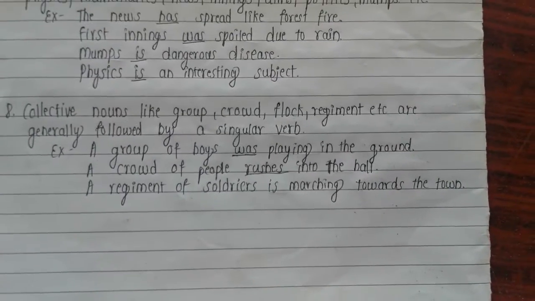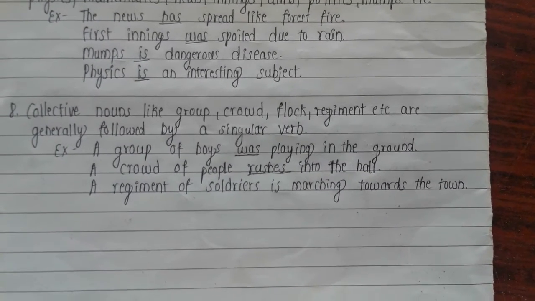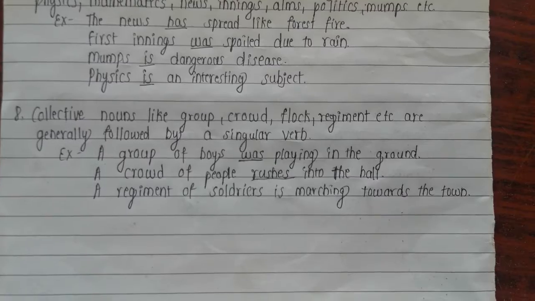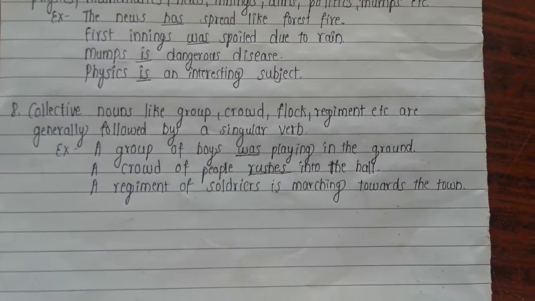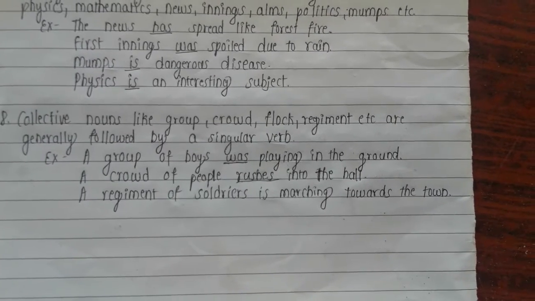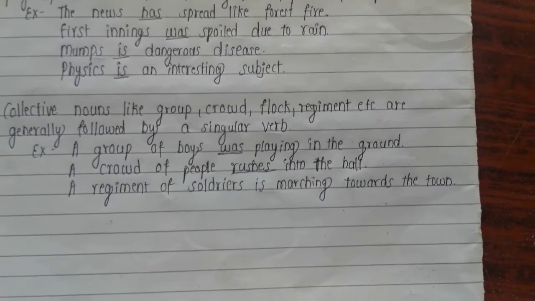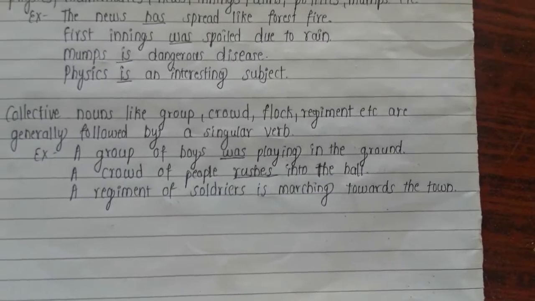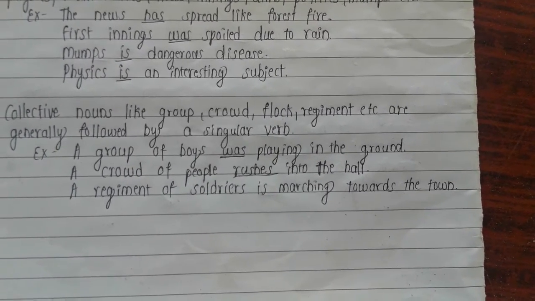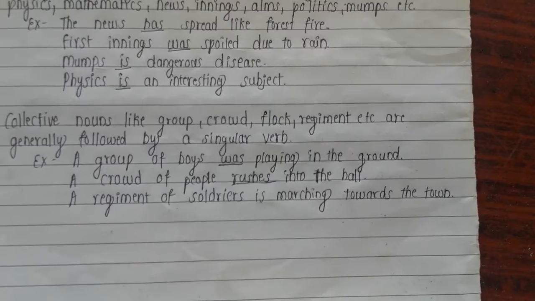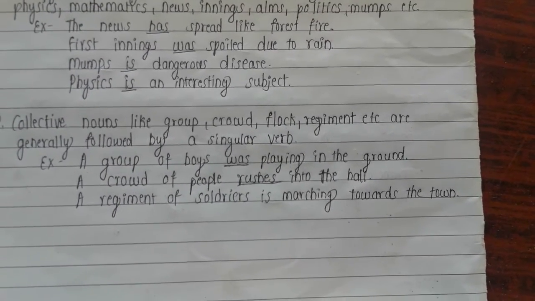Next one, collective nouns like group, crowd, folk, regiment, etc. are generally followed by singular verb. When we use collective noun, generally we use singular verb. A group of boys was playing in the ground. A crowd of people rushes into the hall. A regiment of soldiers is marching towards the town.